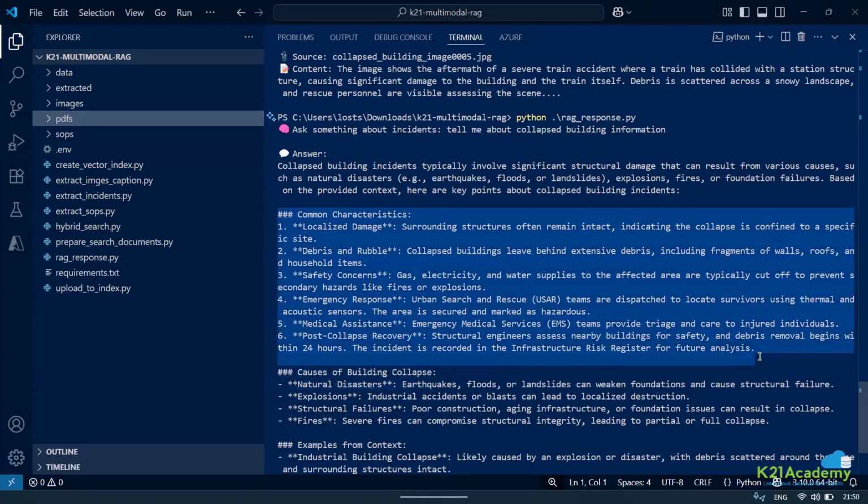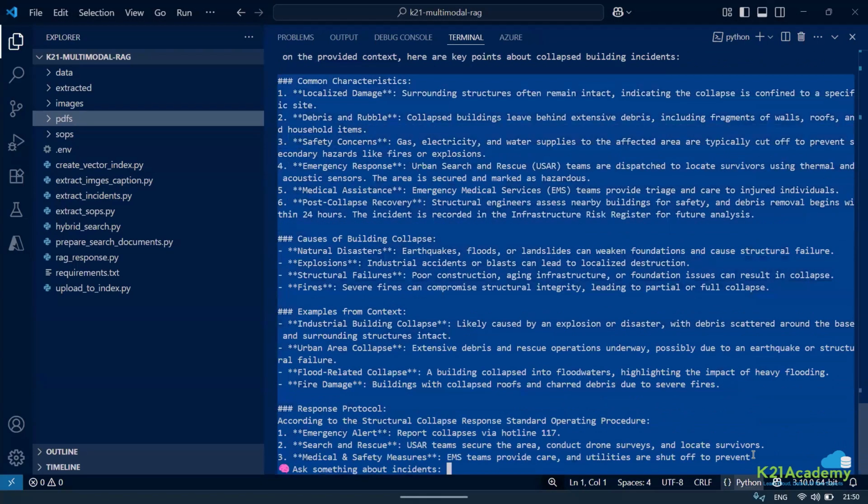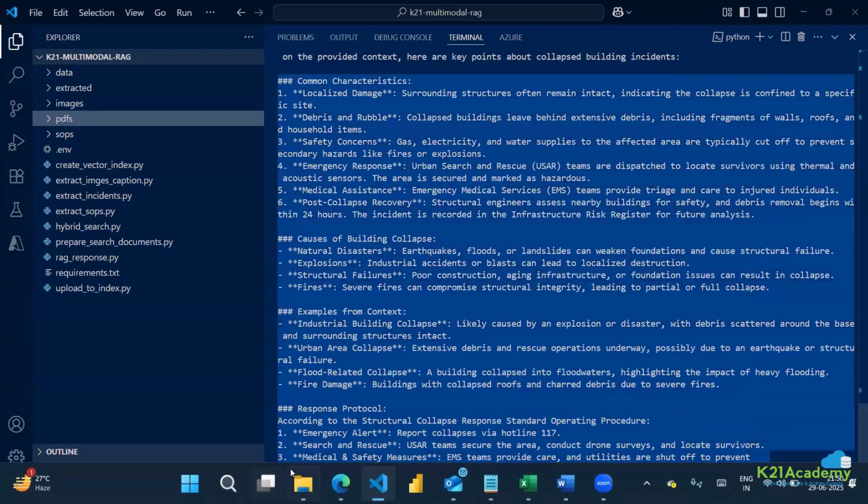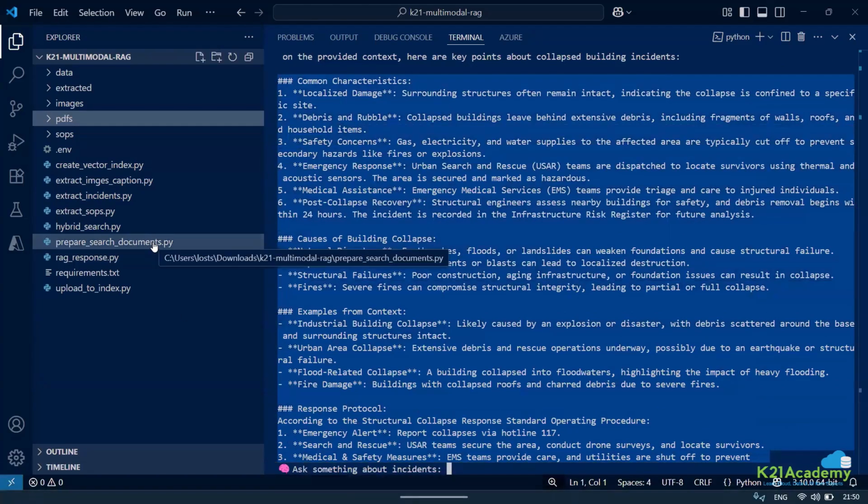Image, sorry, is it okay? No, sorry, I was saying when prepare search documents, right? This is the point I was talking about. Yes, correct. Is it picking from the playground? No, no, it is not picking.